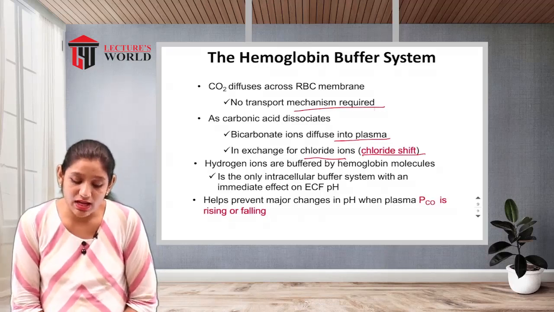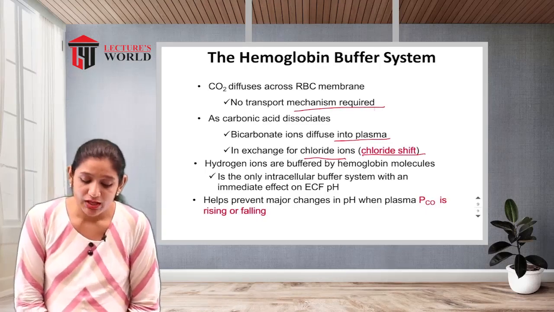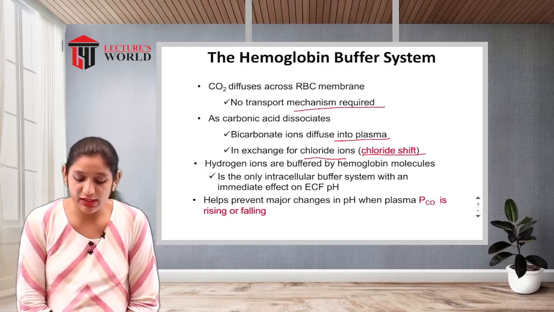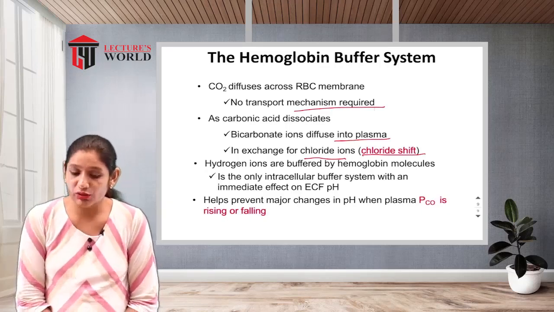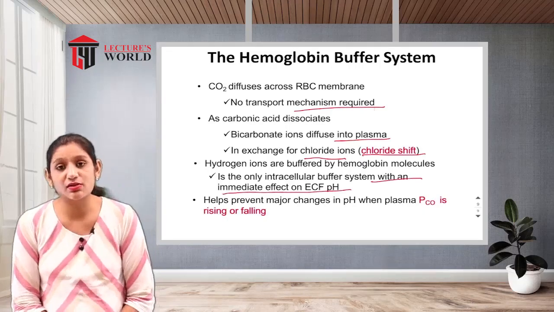Hydrogen ions are buffered by hemoglobin molecules, the only intracellular buffer system with an immediate effect on the extracellular fluid pH.